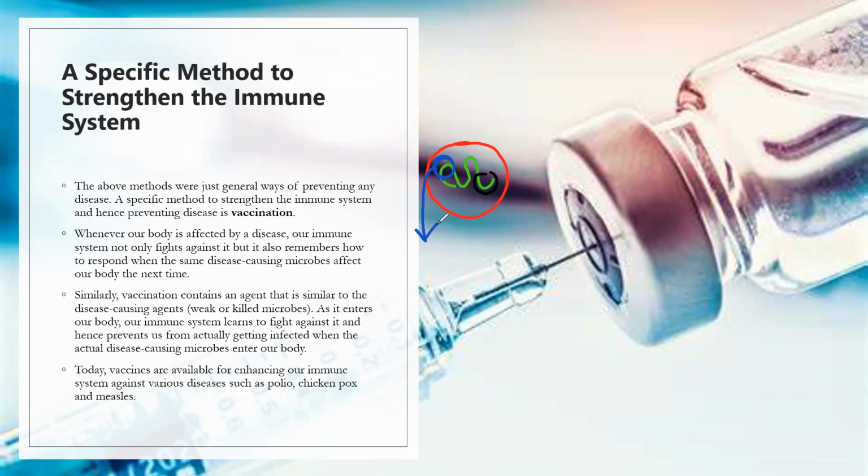So here, vaccination contains an agent that is similar to the disease-causing agent, which is weak or killed microbes. As it enters our body, our immune system learns to fight against it and hence prevents us from actually getting infected when the actual disease-causing microbes enter our body. Today, vaccines are available for enhancing our immune system against various diseases such as polio, chickenpox, and measles.